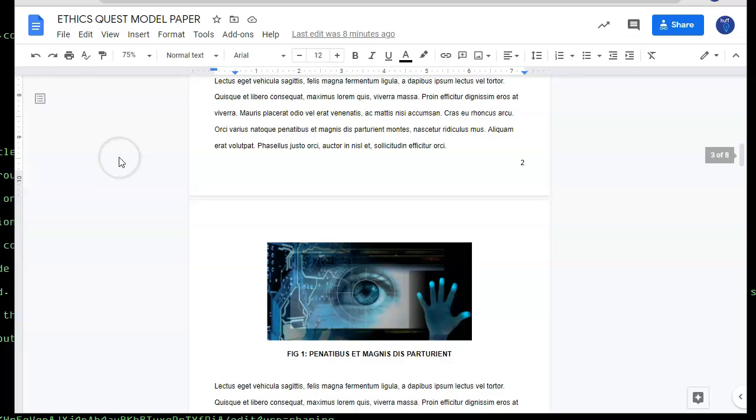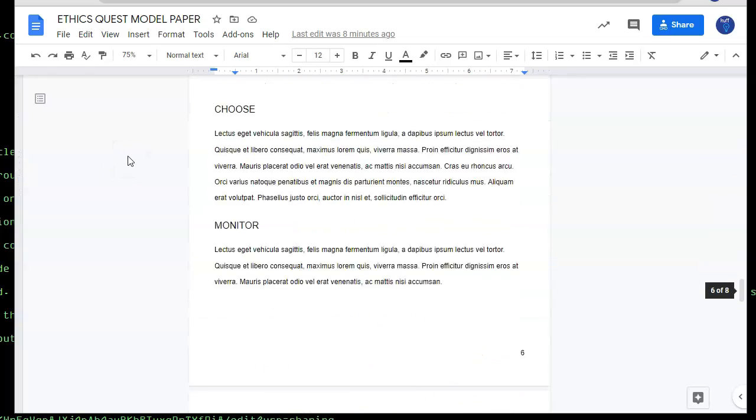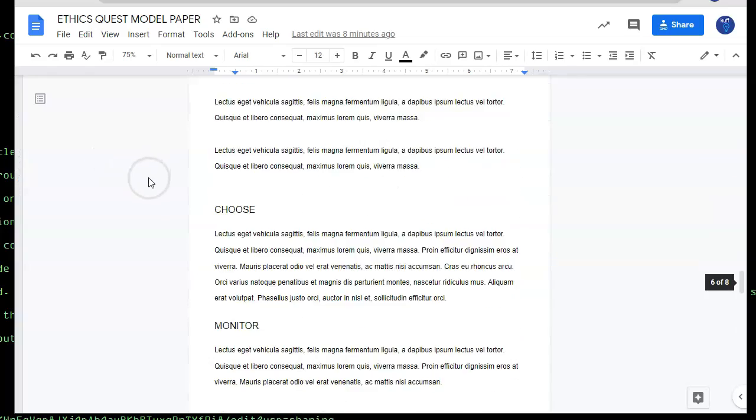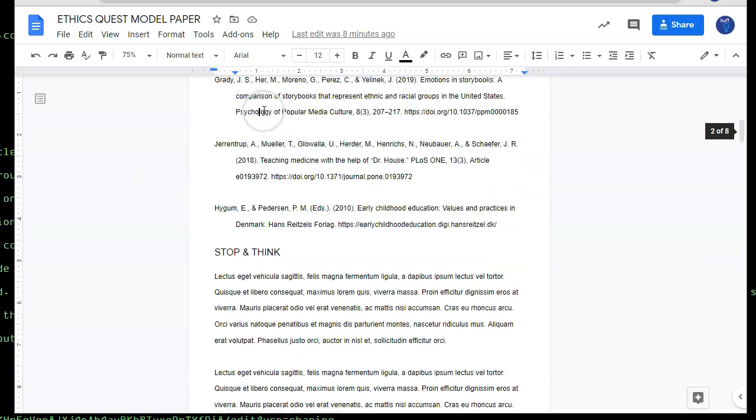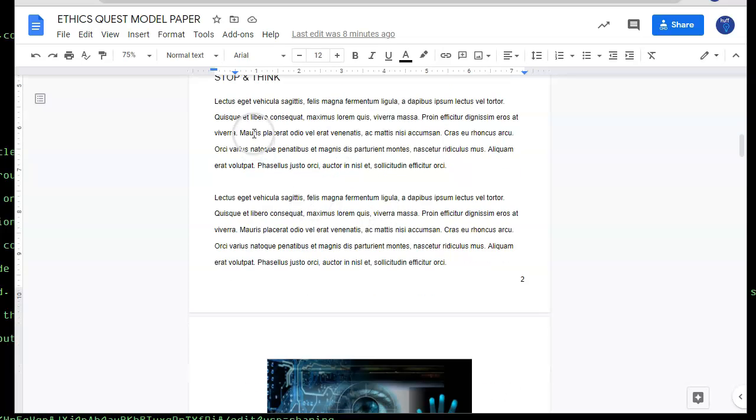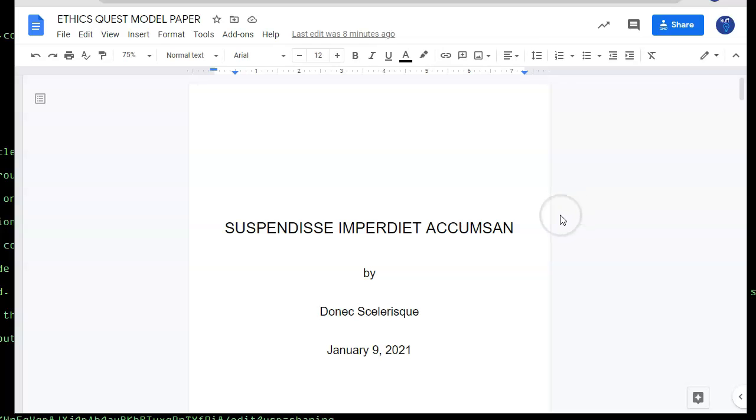All right, so you can look at this. This is what it's going to look like when you're done. Feel free to take this and delete the content and replace it with your own APA references and your own content. This is just lorem ipsum filler to show you what it's going to look like.